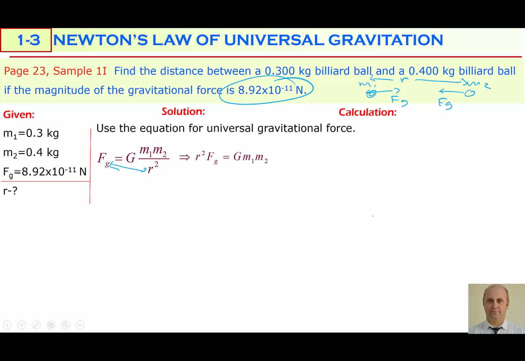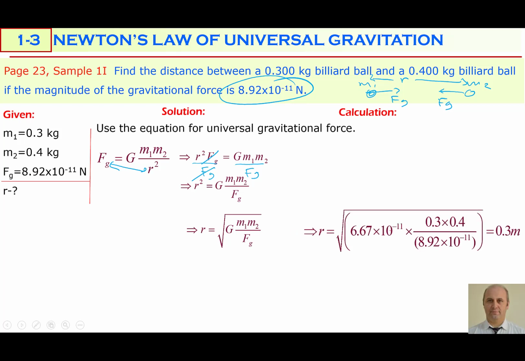So we are going to calculate r. That's why we have to divide both sides of the equation by Fg. So Fg will simplify. We will get the equation for r squared, which is G m1 m2 divided by Fg. After that, take the square root of the equation, which is going to be the root of G m1 m2 divided by Fg. After that, insert the given values in the equation. So G is 6.67 times 10 to the power negative 11. M1 is 0.3 kilograms. M2 is 0.4 kilograms. And Fg is 8.92 times 10 to the power negative 11.